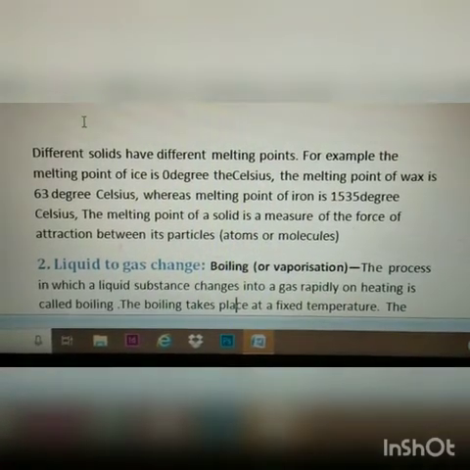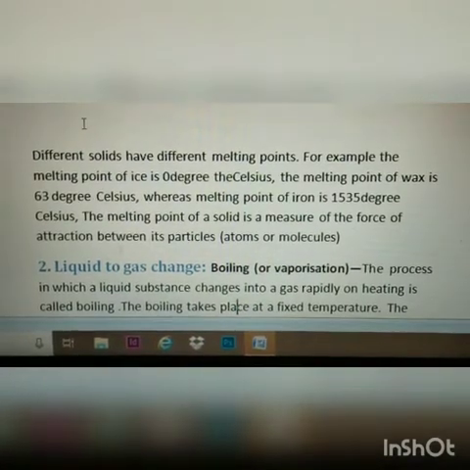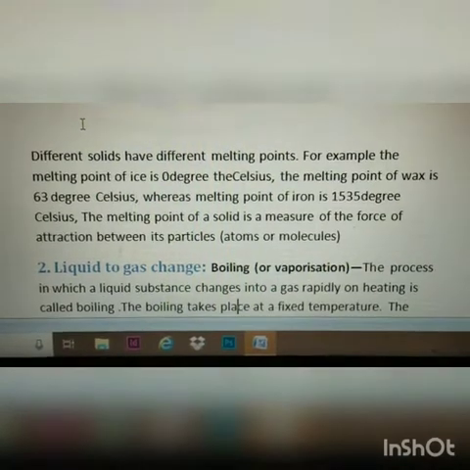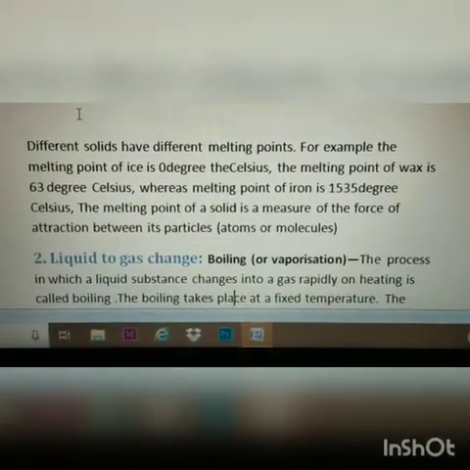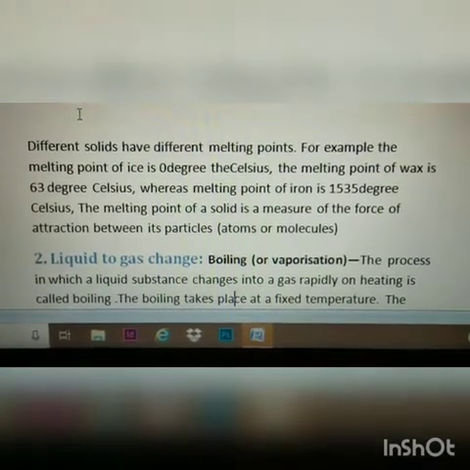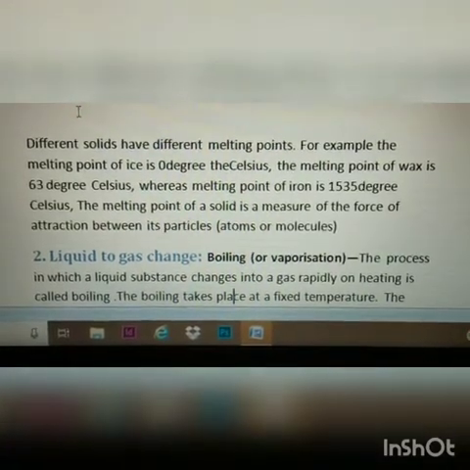You see that the melting point of iron is very high, because iron is a solid. The melting point of a solid is a measure of the force of attraction between the particles, that means atoms or molecules. That much temperature is required to break the intermolecular forces between these particles.